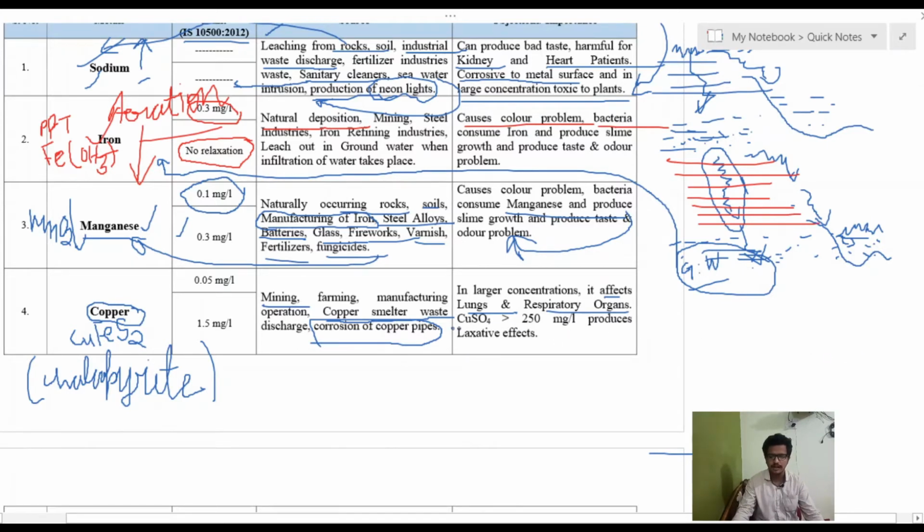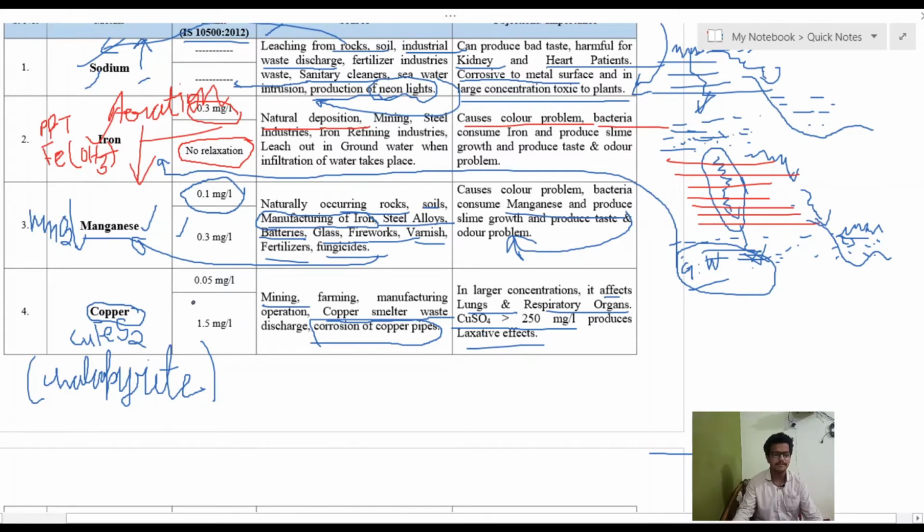One more thing: if the CuSO4 is more than 250 milligram per liter, it causes a laxative effect. This is generally not with the copper itself, but with the copper sulfate. One more thing we will be discussing: if there is sulfate at a place, then that will cause problems for concrete pipes, as there will be ettringite formation that will cause the sulfate attack in concrete.